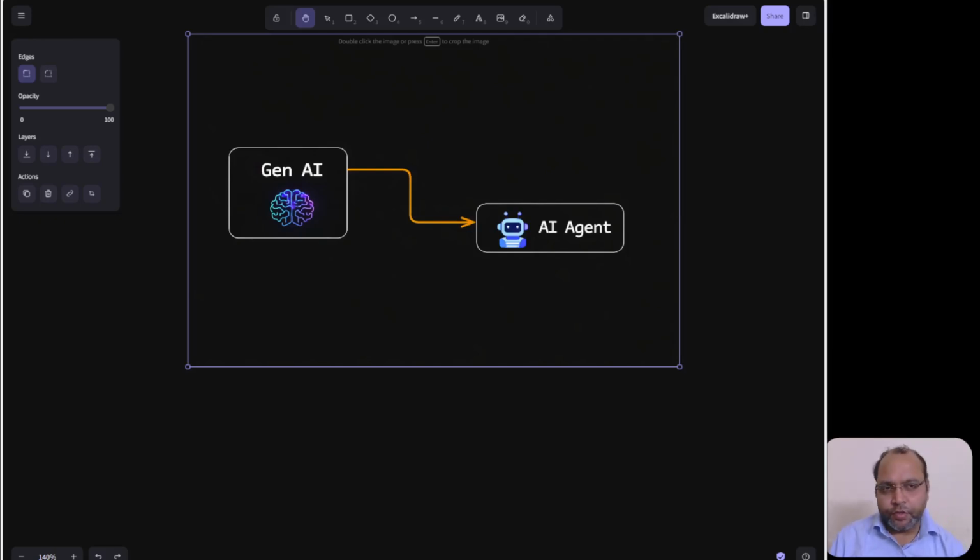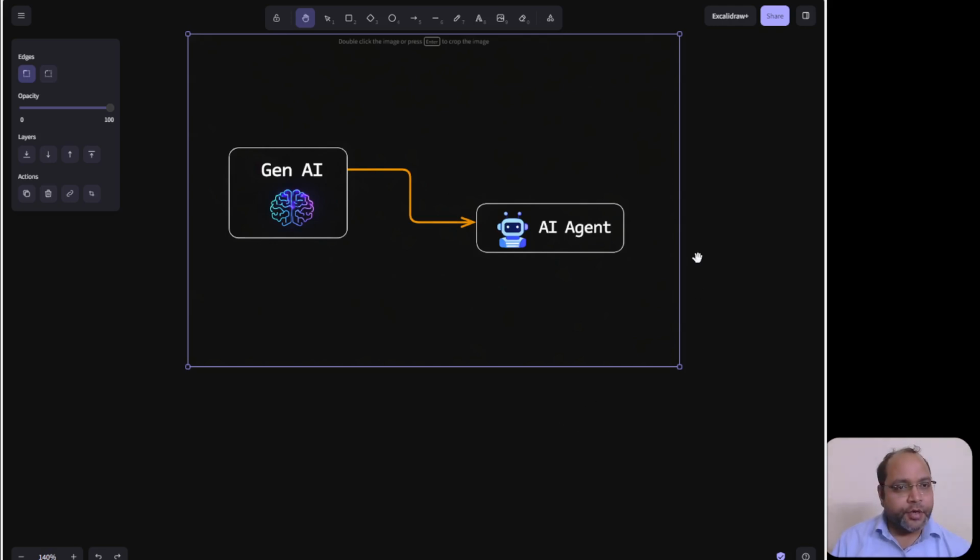GenAI can answer your questions, but what if your system could actually do the work for you? That's where AI agent comes in the picture. So in this video, I will explain how you can move from Gen AI to AI agent and what exactly the AI agent adds, why it's required. So let's understand why and what.